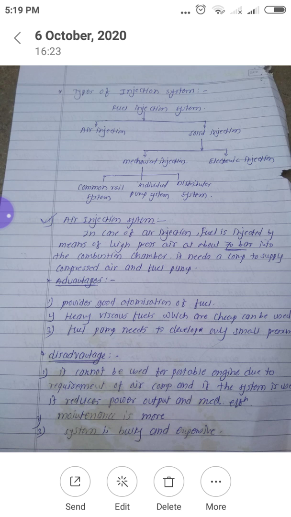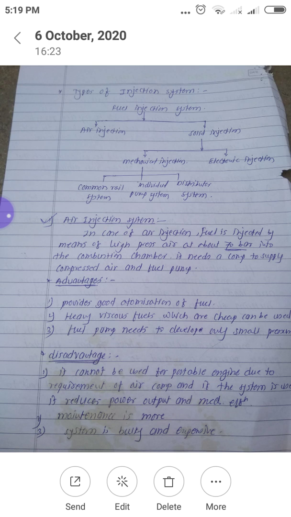air injection system, fuel is injected inside the engine cylinder by the application of pressurized air, or by means of high pressure air which is about 70 bar or above, into the combustion chamber.